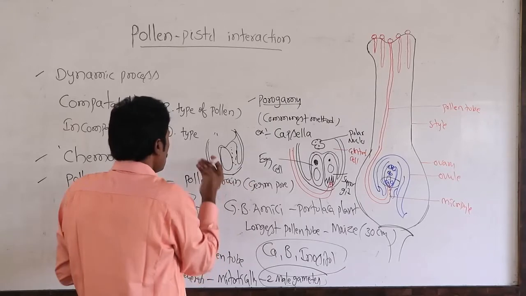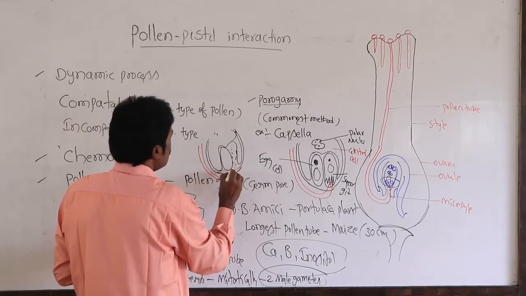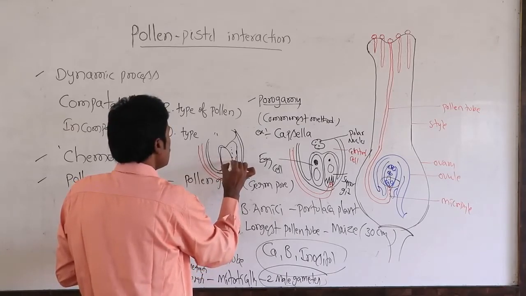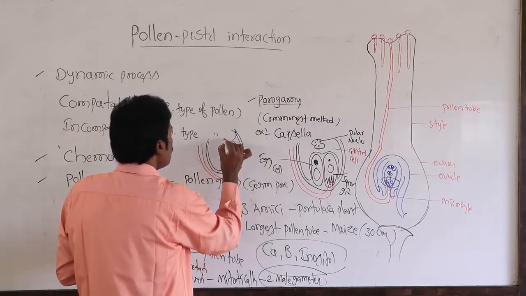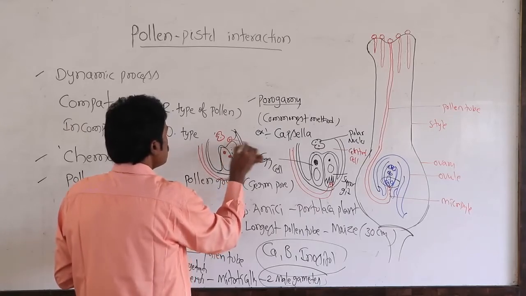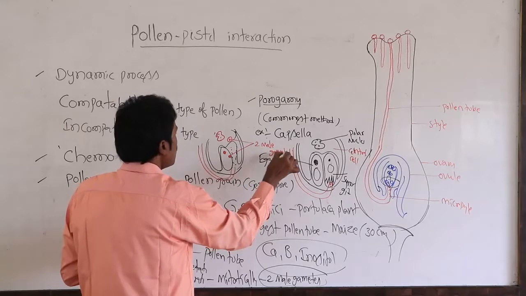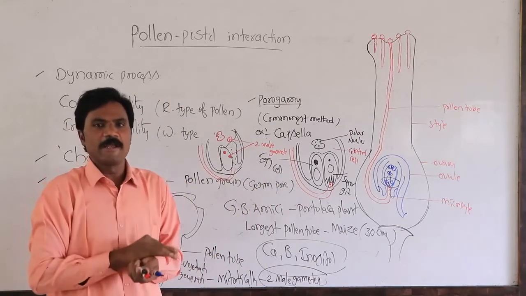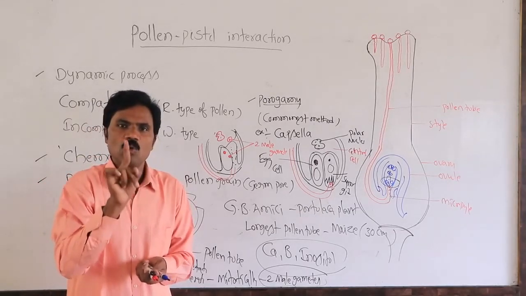Then the male gamete enters, and one more male gamete enters here. So these are the two male gametes. Later one synergid degenerates, so only one of the two synergids is present.